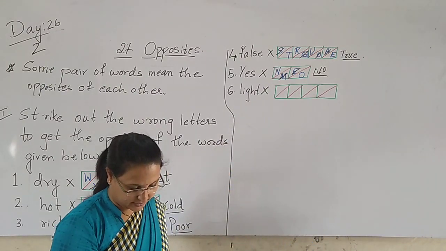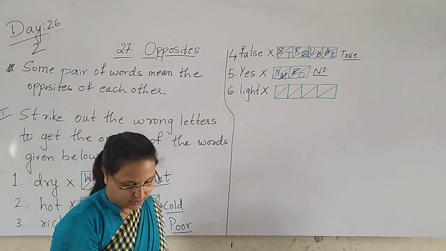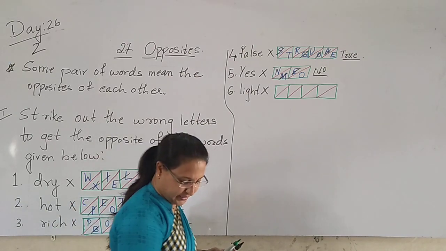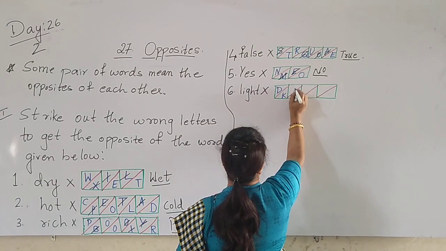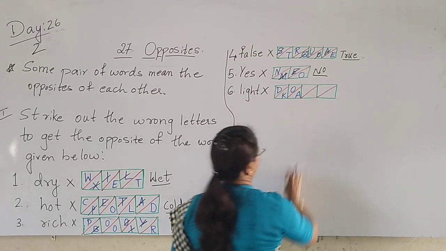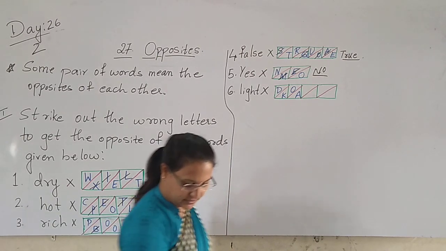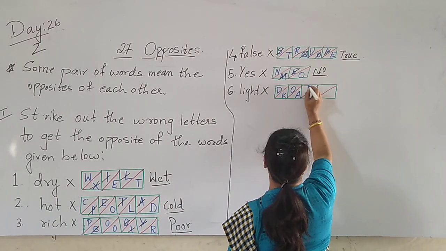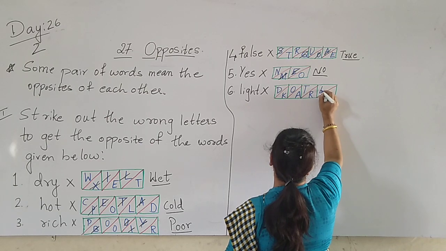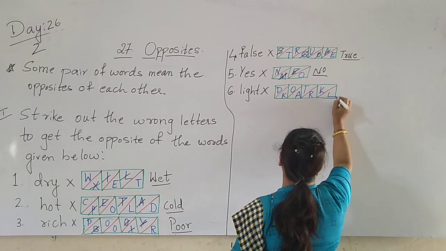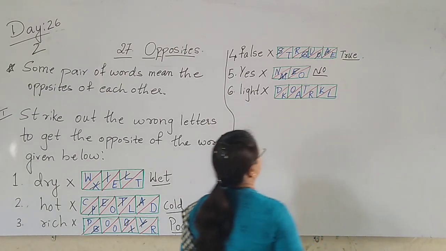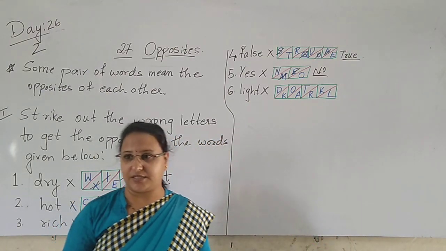So the answer is here. D-O-T-K, D-K-O-A, and the next is T-R-K-L. The opposite of light.